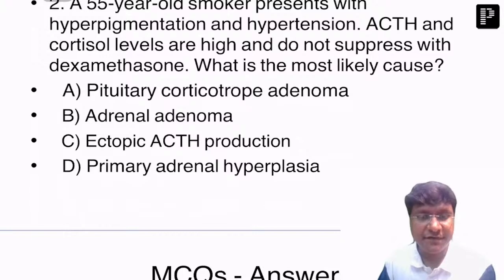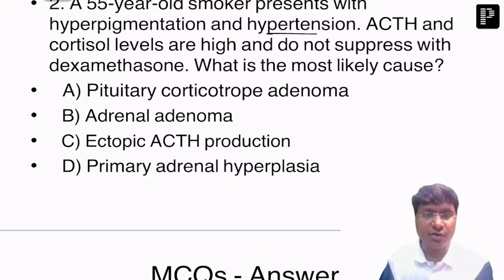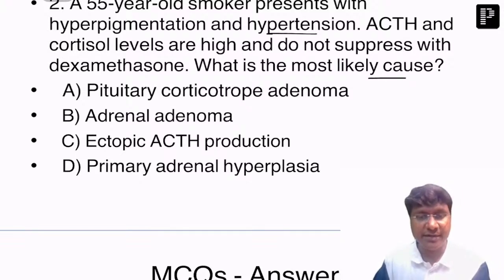We have a 55-year-old smoker who presents with hyperpigmentation as well as hypertension. ACTH and cortisol levels are high and they do not suppress with dexamethasone. What is the most likely cause? Pituitary corticotroph adenoma, adrenal adenoma, ectopic ACTH production, or primary adrenal hyperplasia.